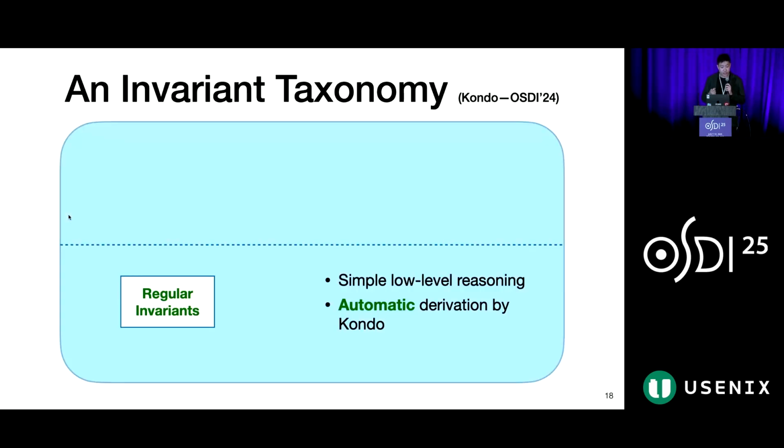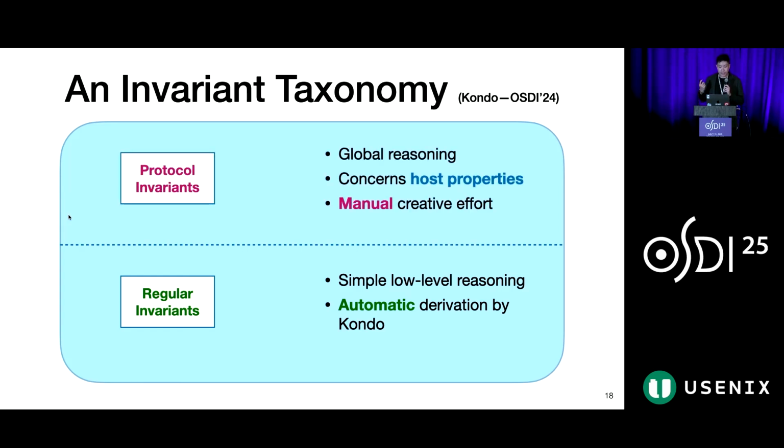So our prior work, Kondo, introduced an invariant taxonomy that classifies the invariants of distributed protocols into 2 tiers. The lower tier of regular invariants have simple structure, and they concern simple, low-level properties that Kondo could already derive automatically. Then, there's a higher class of protocol invariants that deal with the global relationships between hosts and capture the core logic of the protocol. Kondo did not automate protocol invariants, so deriving them required manual effort.